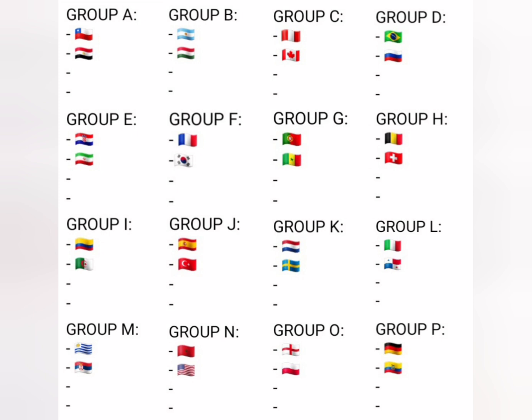In Group J, Spain and Turkey. In Group K, Netherlands and Sweden. In Group L, Italy and Panama. In Group M, Uruguay and Serbia. In Group N, Morocco and USA. In Group O, England and Poland. And in Group P, Germany and Ecuador.